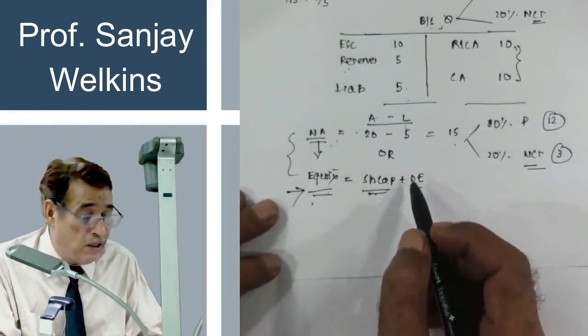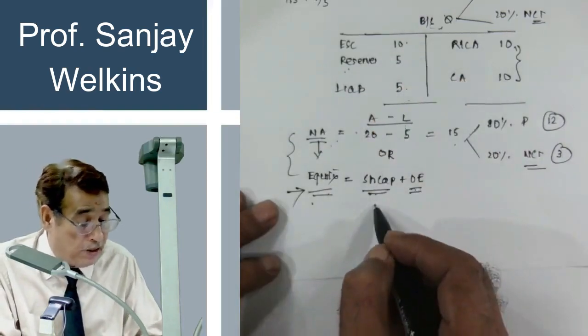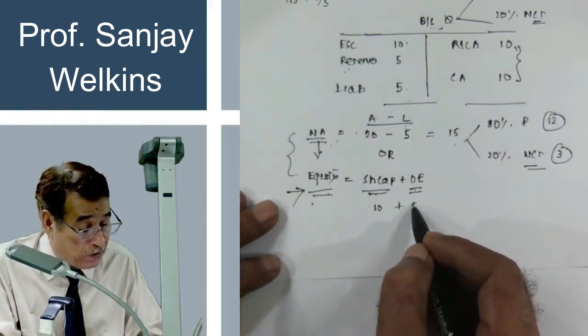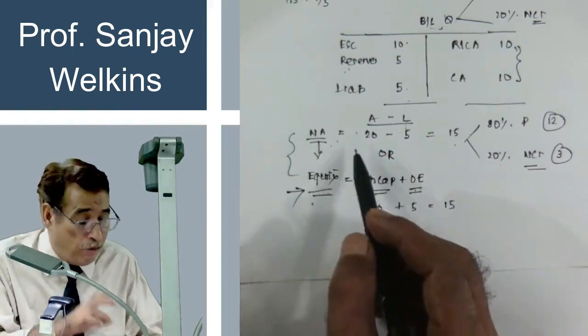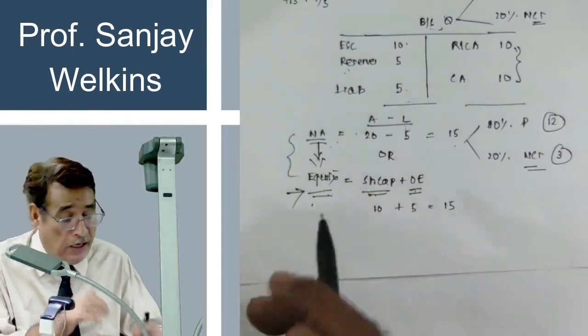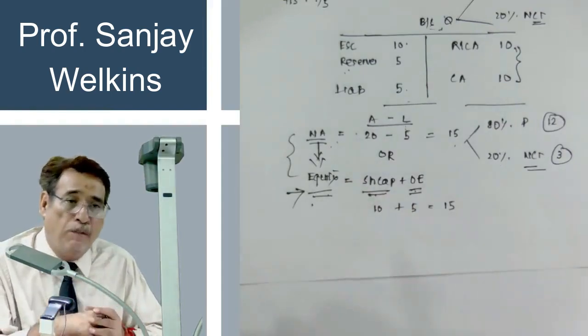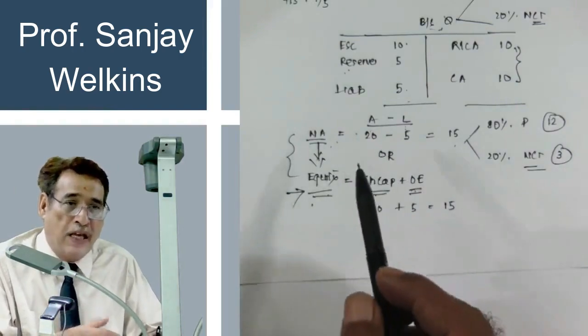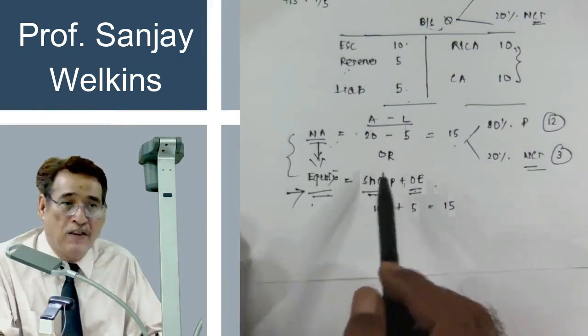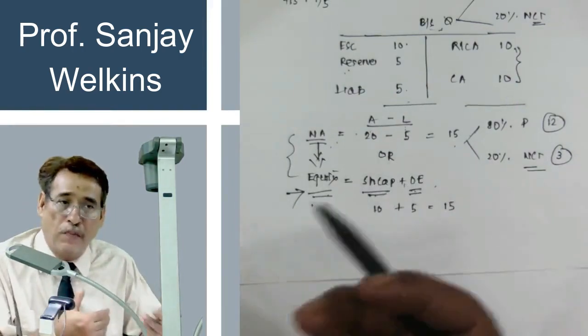For example, if I add share capital of 10 lakh and other equity, that is reserves, I straight away get 15 lakh. So first of all, you need to understand that net assets and equity are one and the same thing. Net assets means assets minus liabilities, and equity means share capital plus other equity, but both will always remain the same.